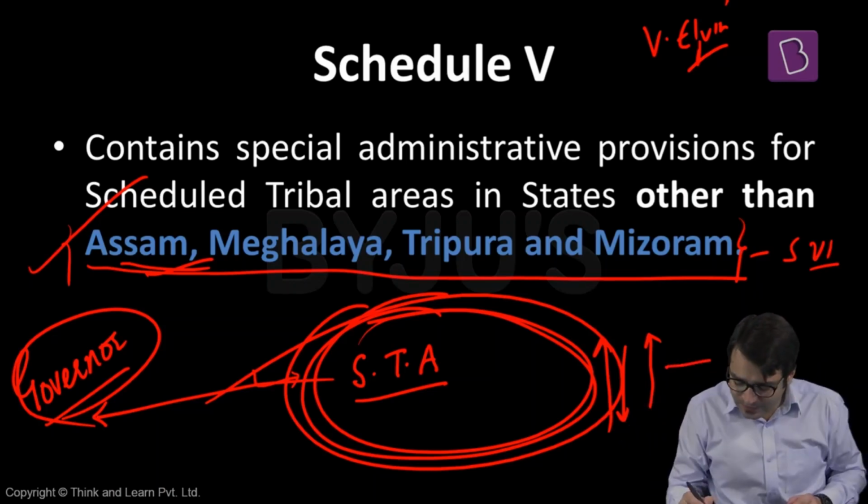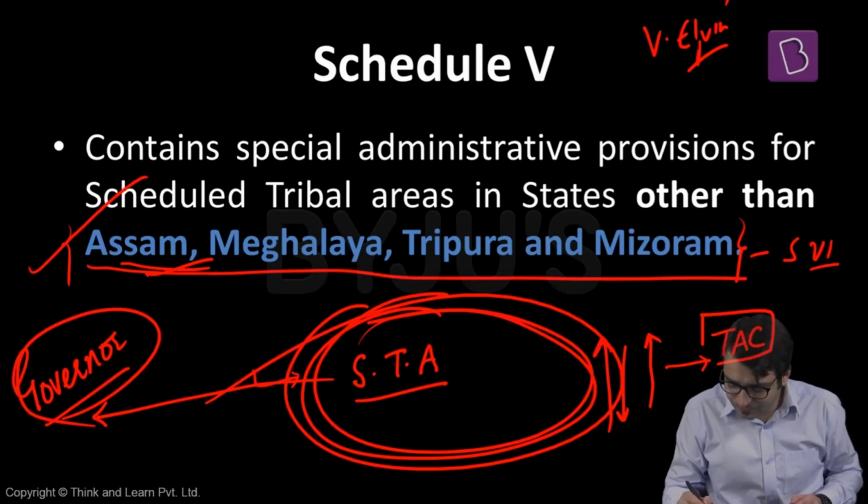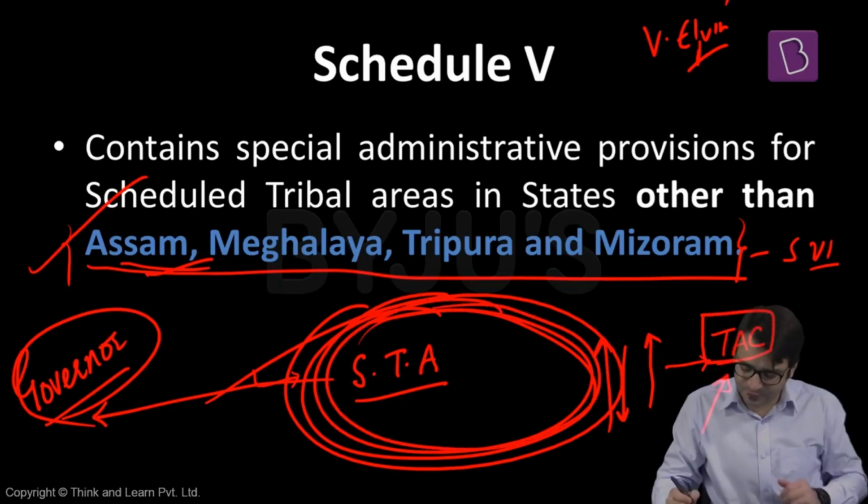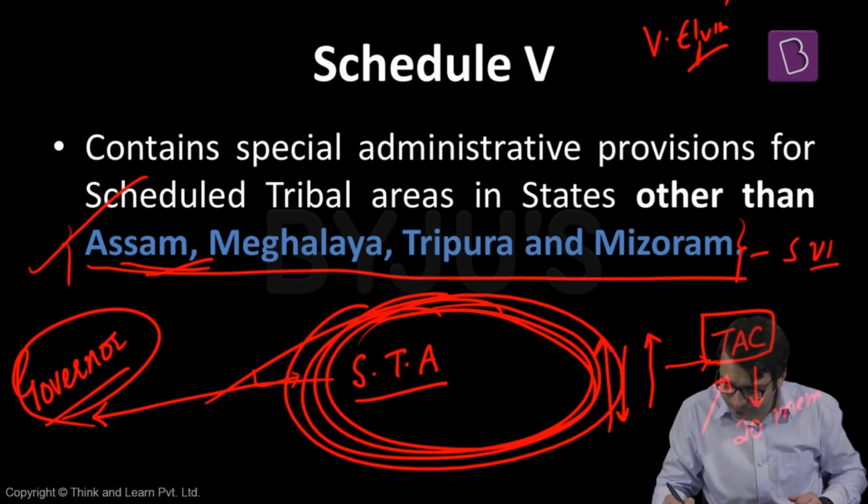But at the same time, there is something called Tribes Advisory Council. For the administration of these scheduled tribal areas, Tribes Advisory Council is set up. What is this Tribes Advisory Council? Let's say, for example, this Tribes Advisory Council would have 20 members. But who are these 20 members? 3/4 of these members would be the tribal MLAs. And the remaining will be nominated by the governor.